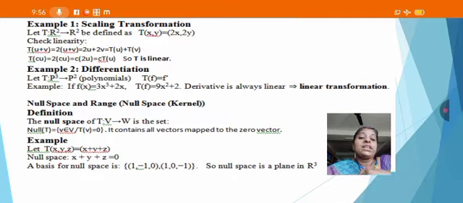Let us see an example for that. Take T of (x, y, z) is equal to x plus y plus z. As per the definition, x plus y plus z is equal to 0, then we can say it is a null space. A basis for the null space is (1, minus 1, 0) and (1, 0, minus 1). So the null space is a plane in R power 3.